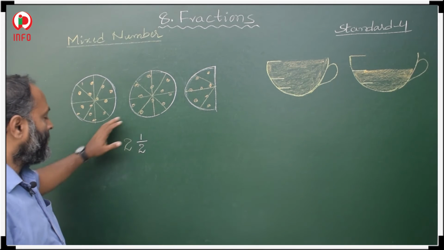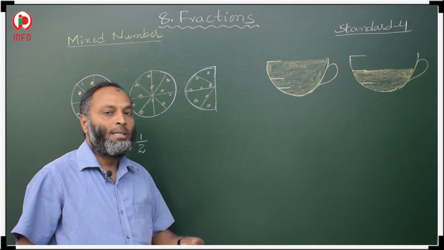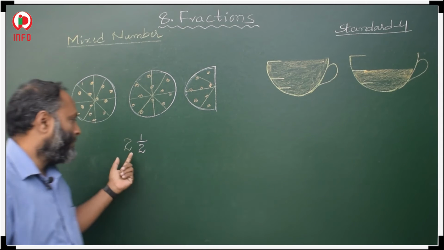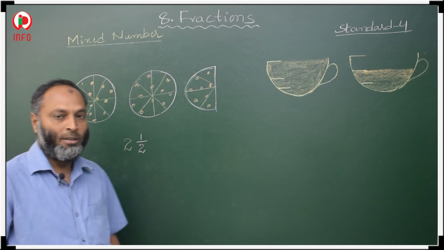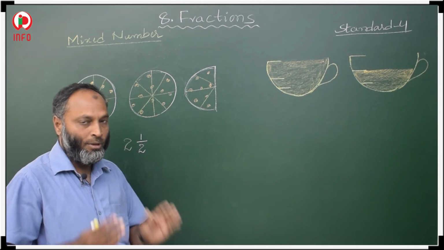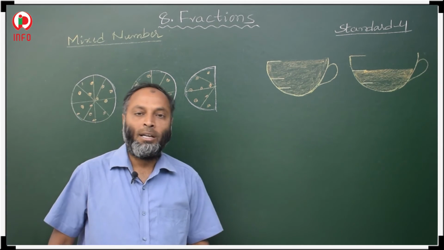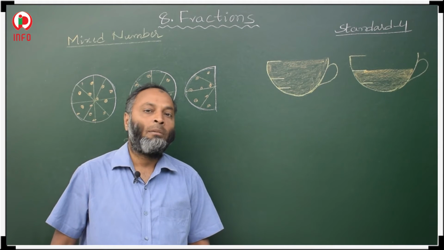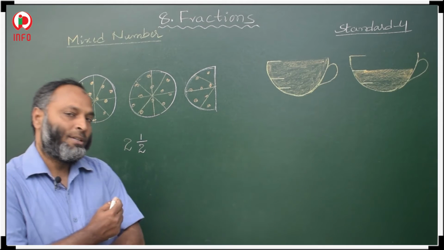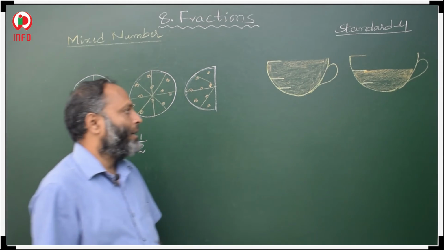So this is a mixed number. Why is it a mixed number? It is a combination of whole number as well as fraction. Here we have a whole number and also a fraction. So this is called mixed number. The combination of a whole number and a fraction is called mixed number, and we also call it mixed fraction. Now one more example is there here.